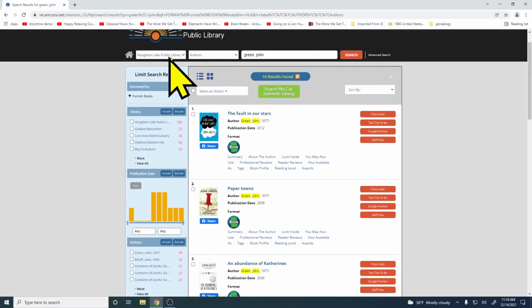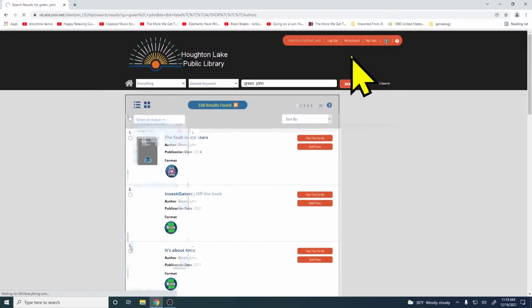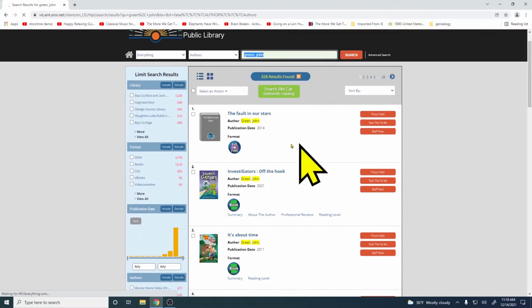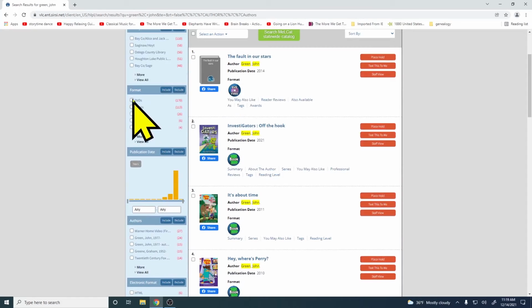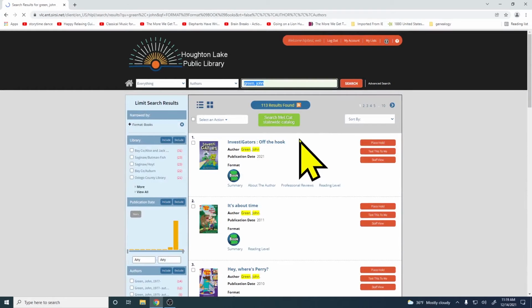So rather than having Houghton Lake Public Library selected up here, we'll do Everything. This is going to give us all the results of every library in our consortium. And we'll again search. And again, you can see there's some DVD results in here. So let's go ahead and under Format, we're just going to check Books and Include. So we're only looking for books.